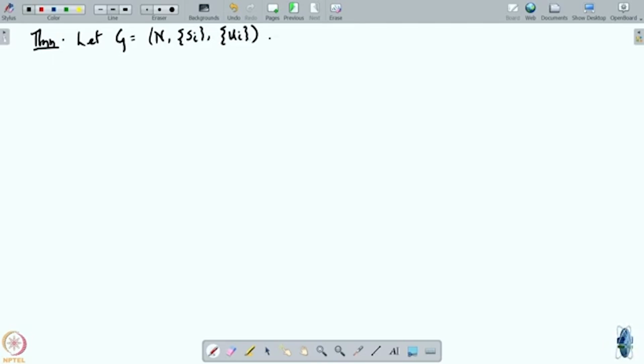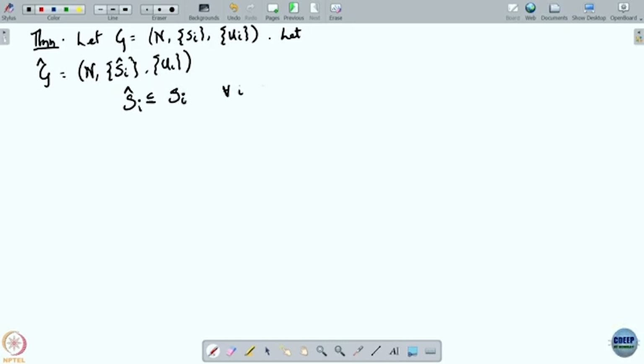Now let G hat be the game formed from the same set of players, but a different strategy set S hat i for the players, and the same payoff functions Ui. The relation between S hat i and Si is that S hat i is a subset of Si, and this is true for all i.